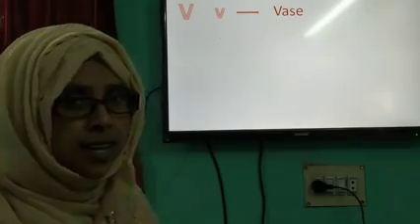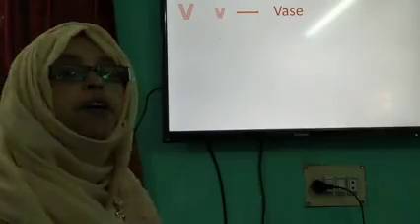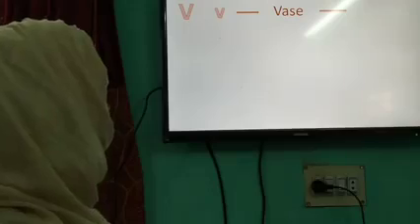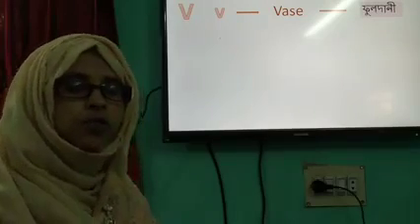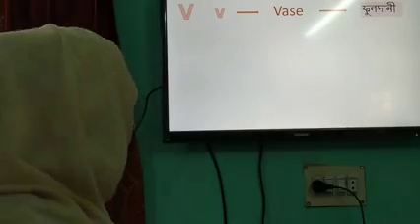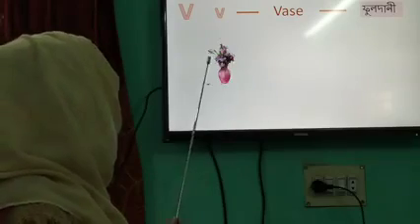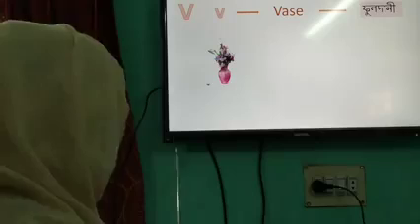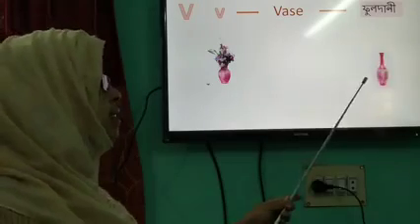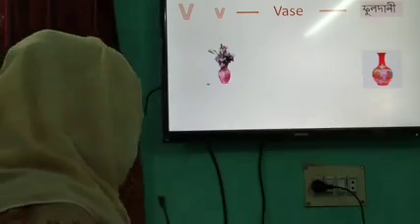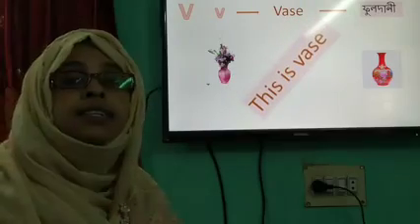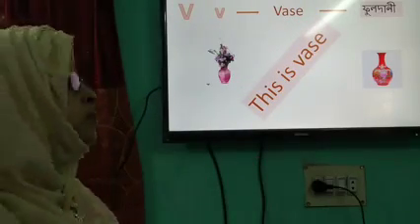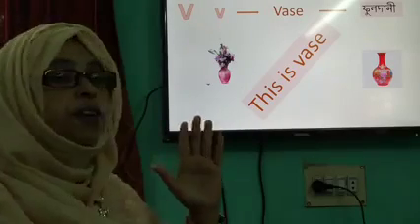আমরা বলতে পারি V for vase, and vase means ফুলদানি. দেখো যেখানে ফুল রাখা হয় সেটাকে আমরা সাধারণত বলি ফুলদানি. Here is a vase. Here is another vase. Okay, so we can say this is vase. So we can say V for vase.